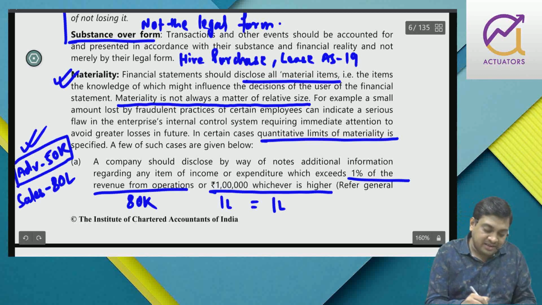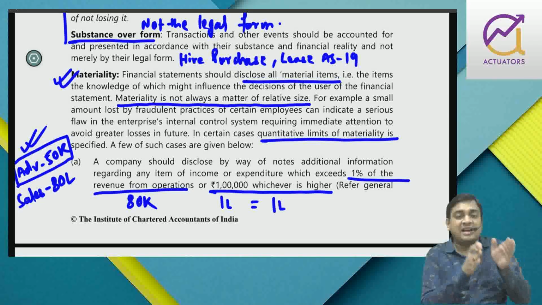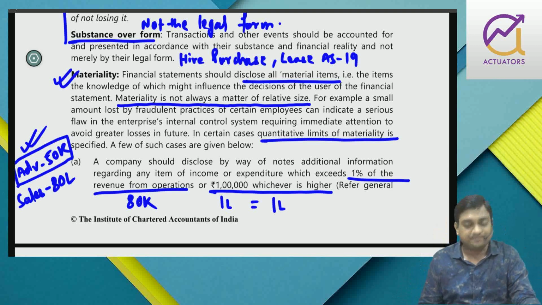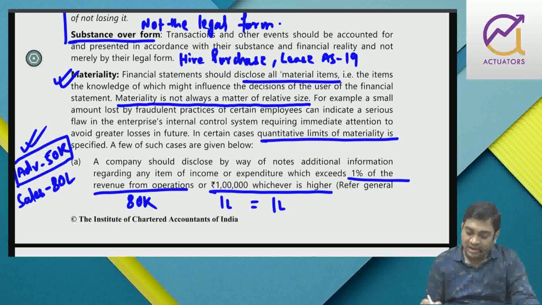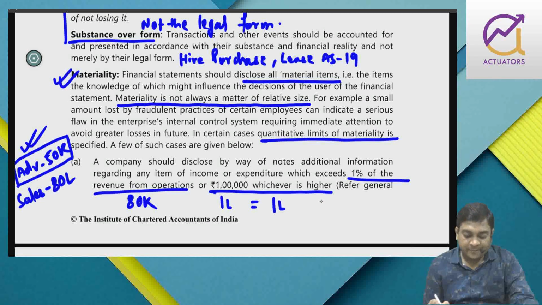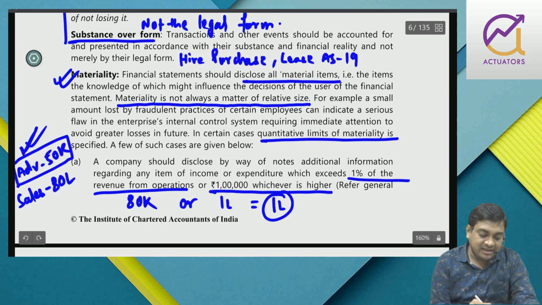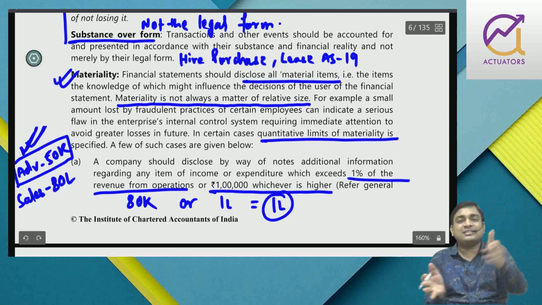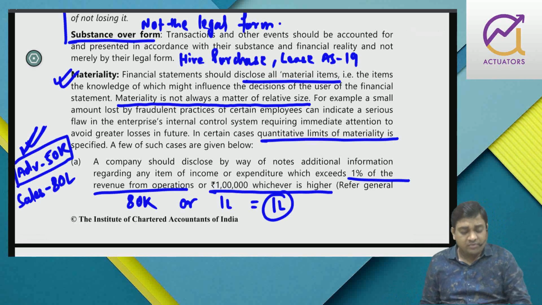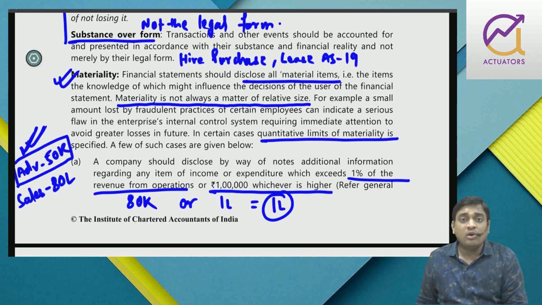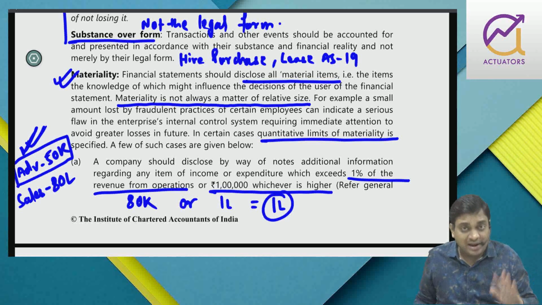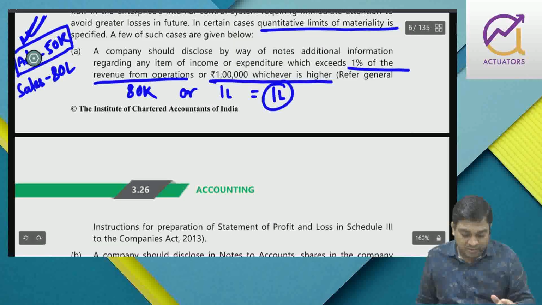Now since advertisement is less than 1 lakh, it is not necessary that I disclose this item separately. First calculate the limit, 1% of sale, that is 80,000, or 1 lakh, whichever is higher. So 80,000 or 1 lakh, whichever is higher, goes to 1 lakh. So this is the limit. Now advertisement expense is 50,000, so I can combine it with general expenses and show. Not an issue. Even if you disclose it separately, no one is going to say it was not material. So you can disclose, right? No one will stop you from disclosing.